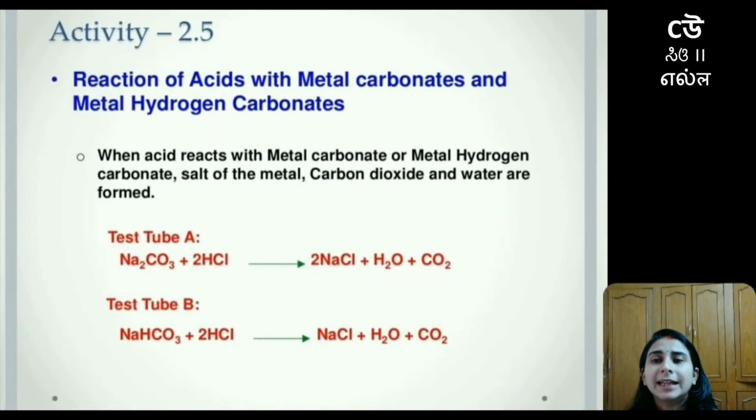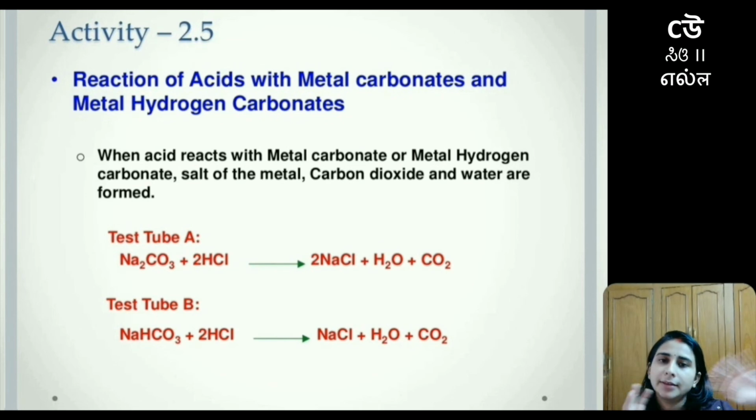Moving on to the next activity, activity number 2.5, we are going to talk about what will happen when an acid reacts with a metal carbonate or metal hydrogen carbonate. We are going to see both.